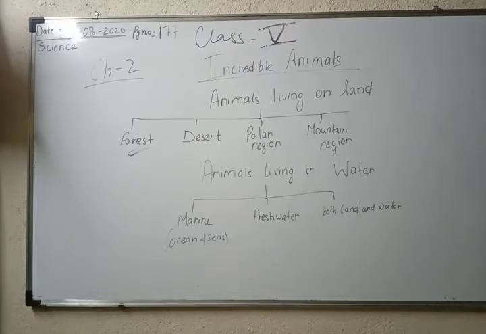All the plants present in the desert area are thorny plants. They don't have much leaf. The trees are not very tall, but all the plants present in the desert area have thorns, like the cactus, a very common example. This type of plant is only found in desert areas.